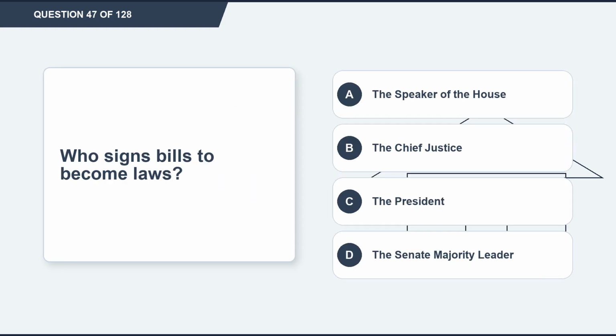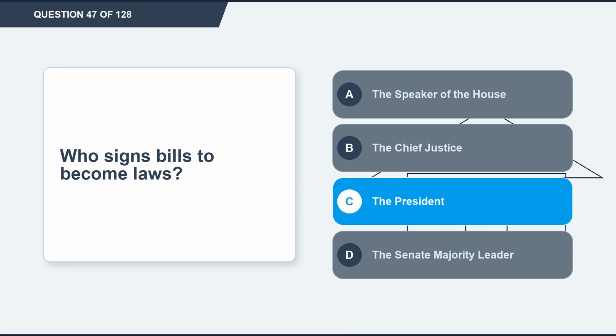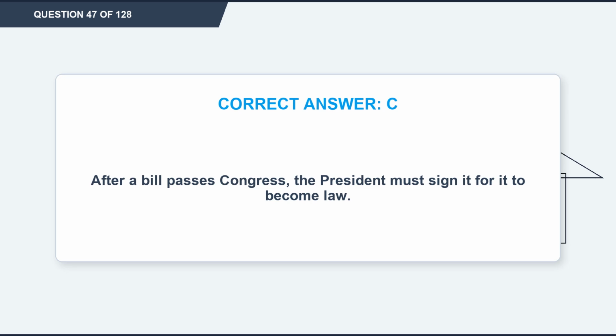Question 47. Who signs bills to become laws? Option A, the Speaker of the House. Option B, the Chief Justice. Option C, the President. Option D, the Senate Majority Leader. The correct answer is option C, the President. Explanation. After a bill passes Congress, the President must sign it for it to become law.